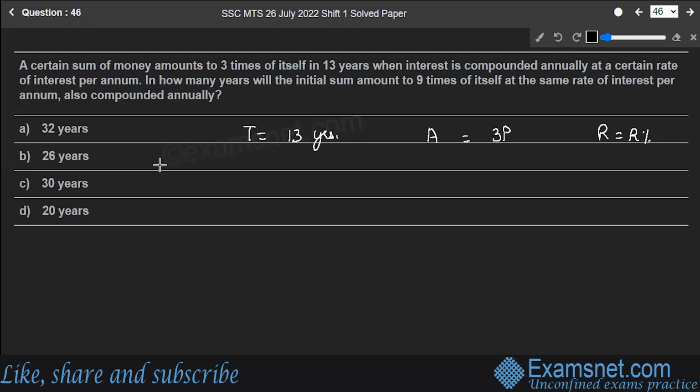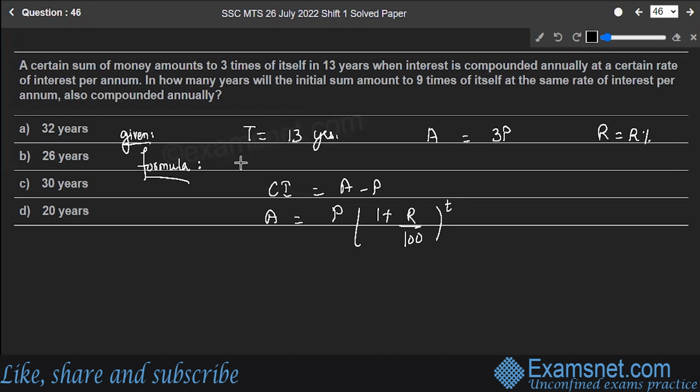And you know the formula for the compound interest? Let's write down the formula. Compound interest is equal to amount minus principal. Also, amount is principal times (1 plus rate upon 100) raised to the power time, where P is the principal, R is the rate, and T is the time.